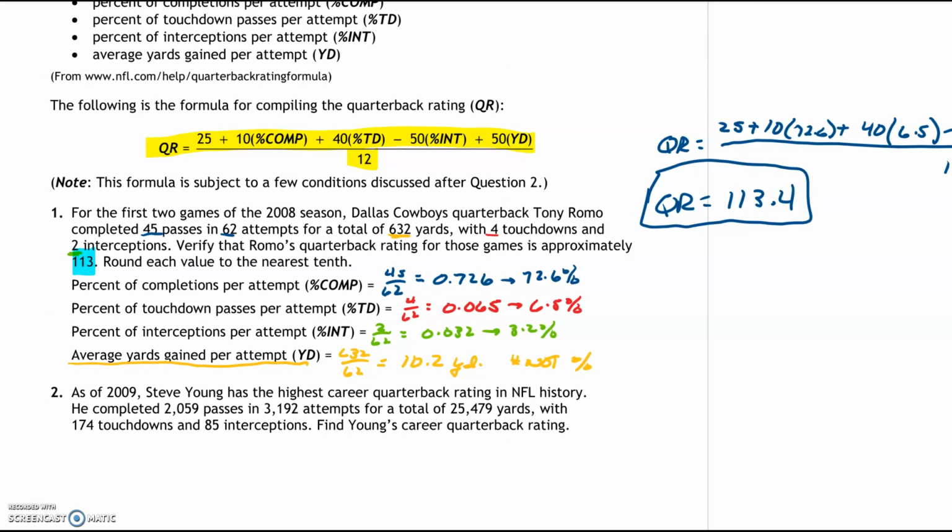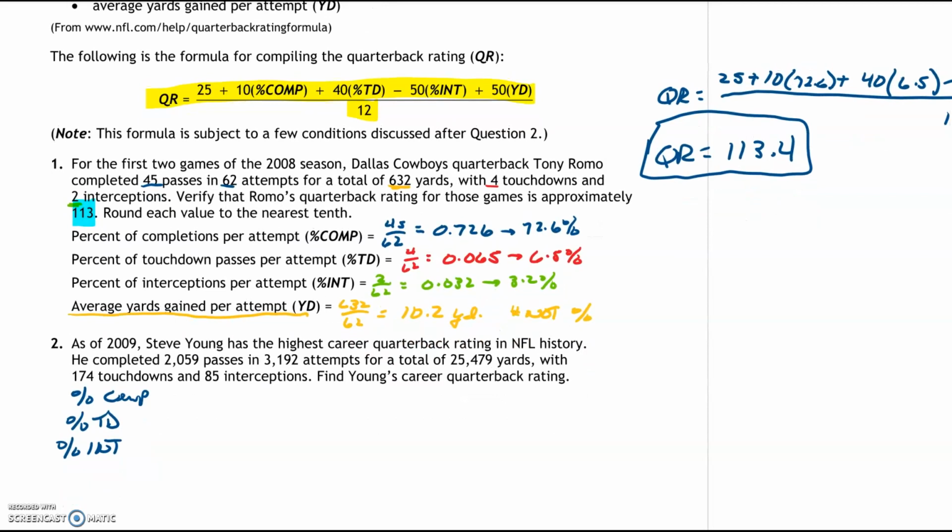Perfect. So now we can move on to number 2. As of 2009, Steve Young has the highest career quarterback rating in NFL history, and here are his stats. We want to find his quarterback rating. To do that, we do the same thing. We have to find the percent completions, the percent touchdowns, the percent of interceptions, and his average yards.